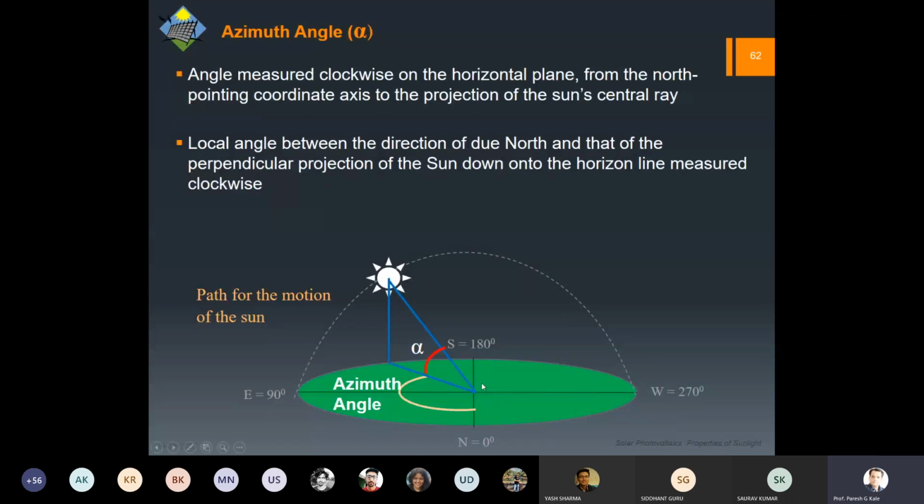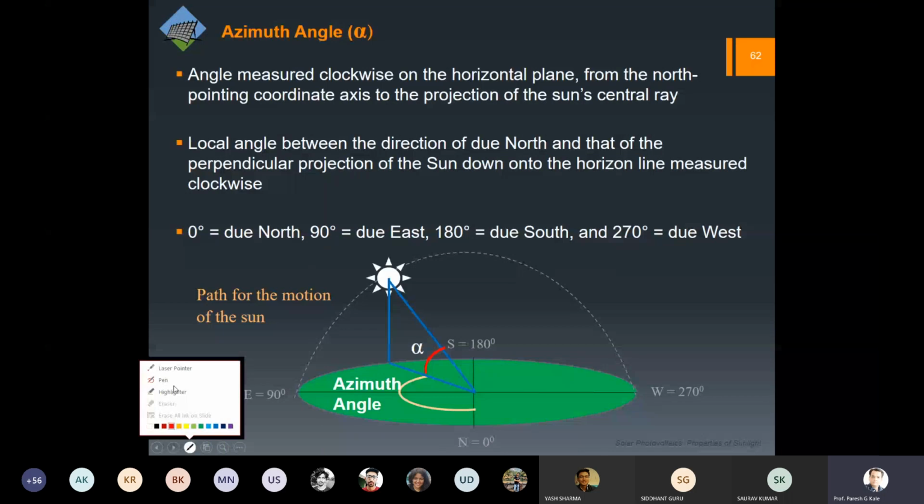So suppose the panel is now oriented somewhere over here. This is the angle which it can make towards the northern 0 or southern 180 degrees. So when we are saying 0, it is due north, and when we are saying 180 degrees, it is due south.